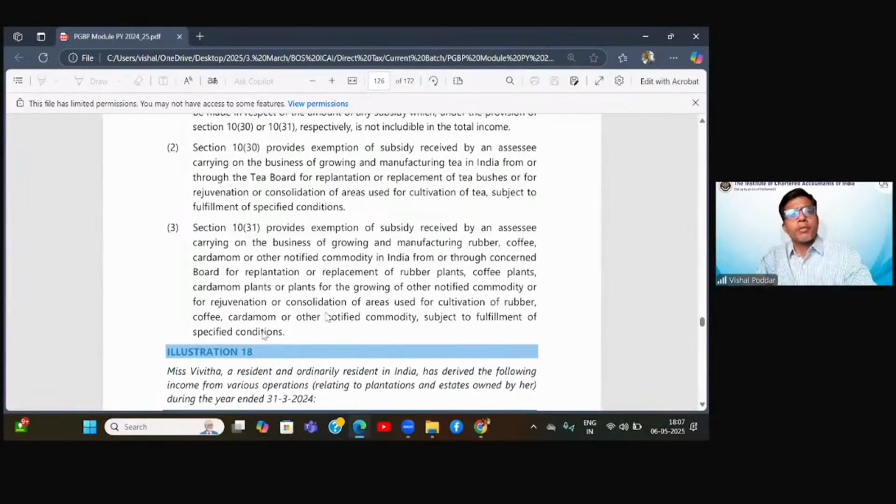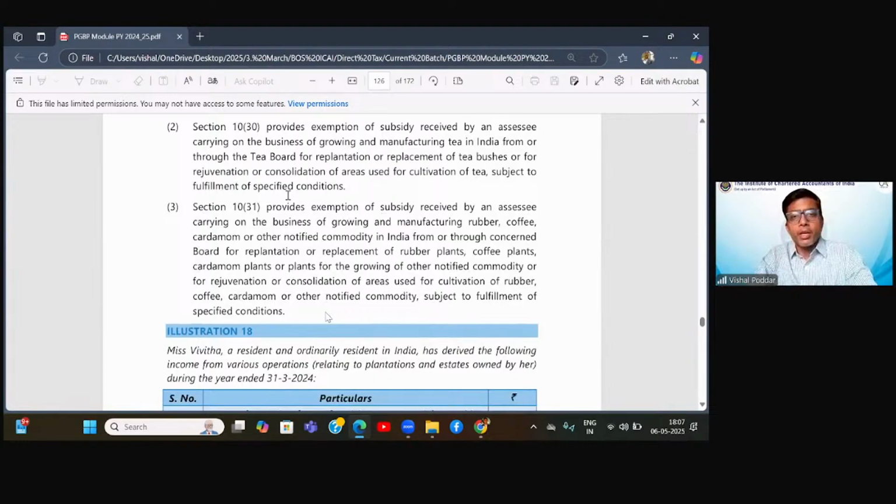Section 10(30) deals with the exemption for subsidy given by the Tea Board to those engaged in the business of growing and manufacturing tea, which is our case. Similarly, 10(31) deals with the subsidy given by the board dealing in businesses like rubber, coffee, cardamom, etc. In the notified rules, we have rubber also, and coffee powder also.